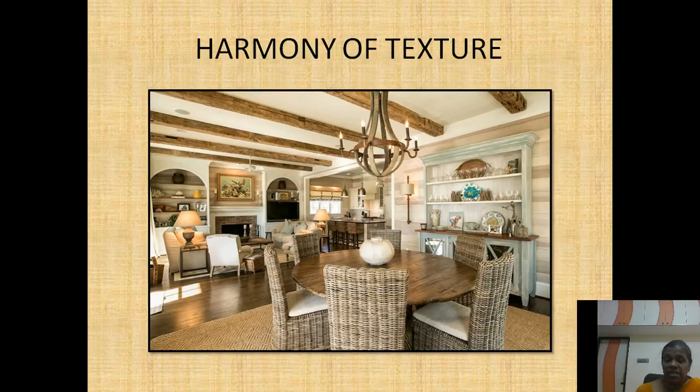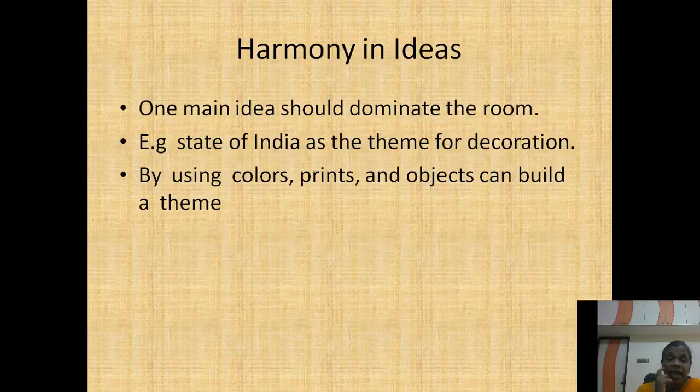So this is very important. When you are selecting furniture, texture must play a very, very important role. The arrangement of the furniture must have a good feel, and harmony must be achieved. Can you understand? The next important thing is harmony in ideas, which is very, very important.